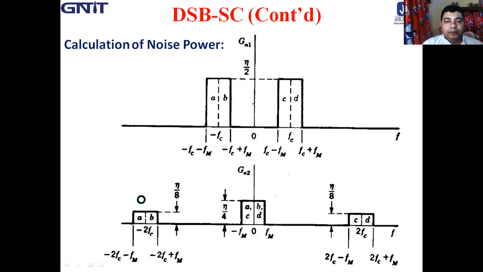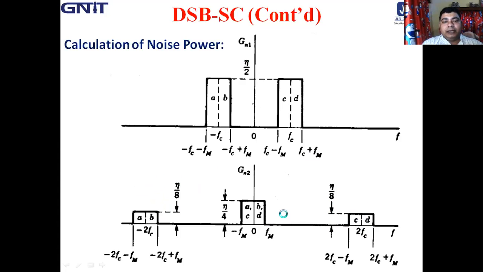And we already know that the amplitude is reduced by half, and obviously the power is reduced by 1/4. So eta by 2 comes to eta by 8, and here also eta by 8.